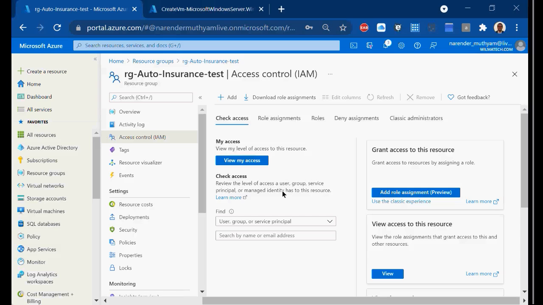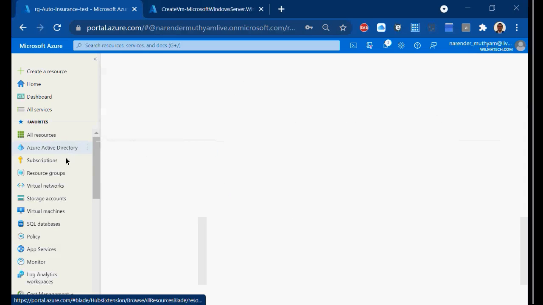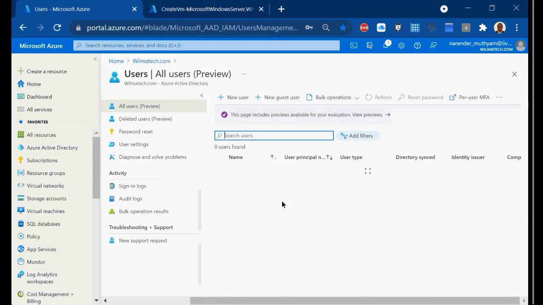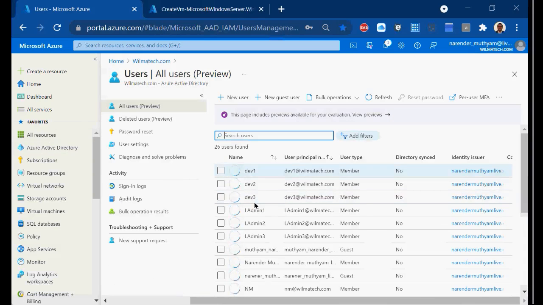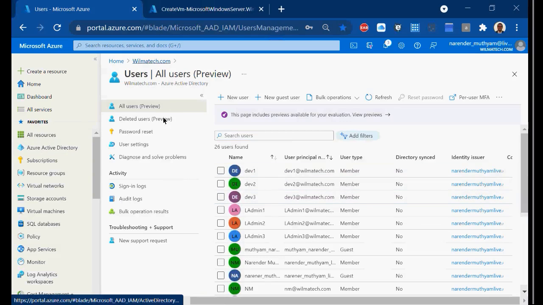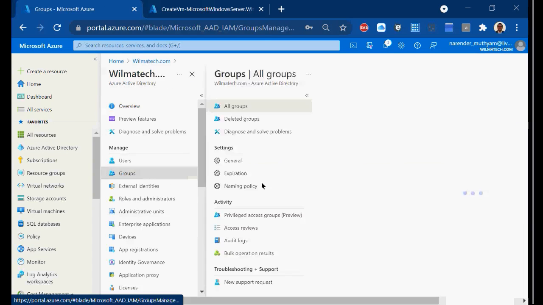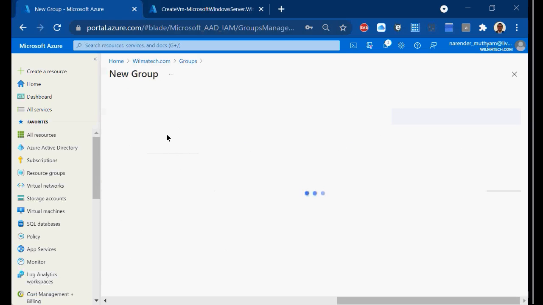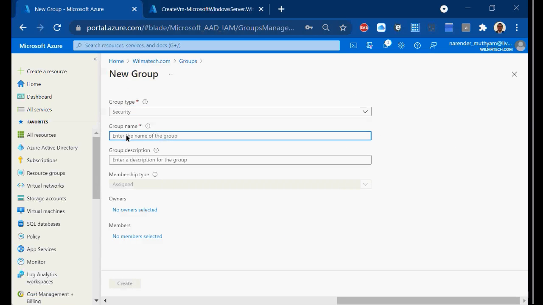So this way, you'll have your users. Once you have users, you can club them into a group. By going to Active Directory, now you can see your users shown up here. You'll be seeing all the developer users here, and then you can make them 1, 2, 3 users. Group them. How will you group them? Creating a group. Go here and create a group, and I call it security group developers, SG developers.